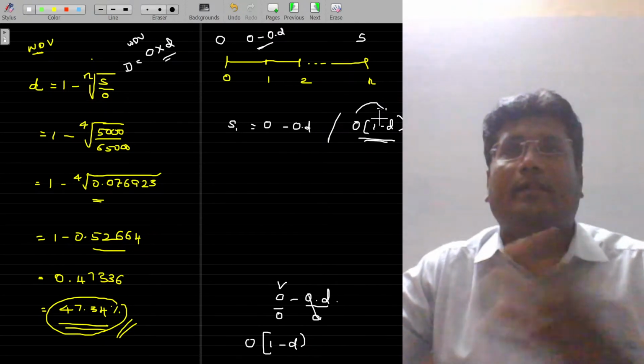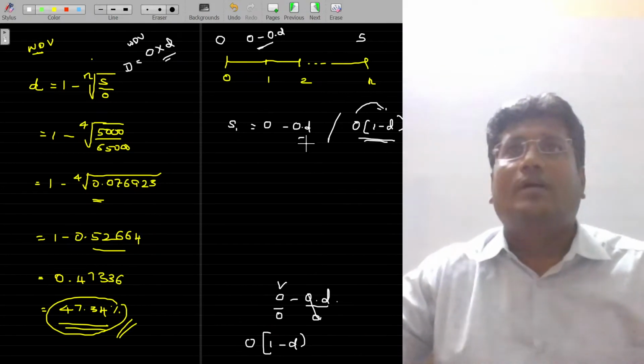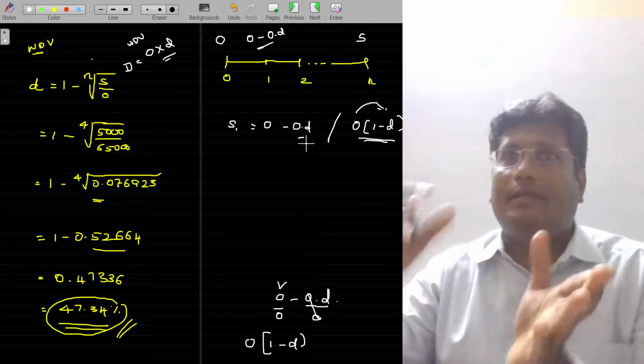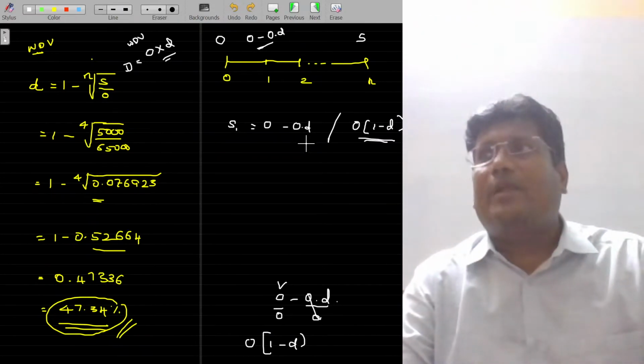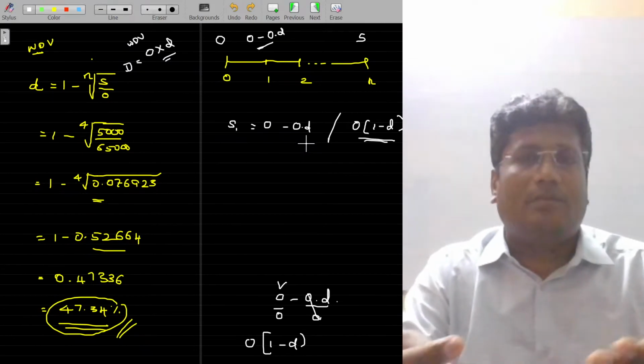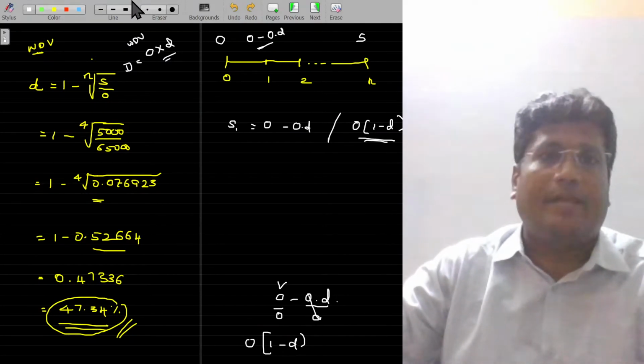Now if you multiply inside, you will get the same answer. O into 1, O. O into D, OD. You will get this one. Either you can go from there to here to there, or there to here also will work. So these are the algebraic expressions. Seems to be confusing, but at least the basics you need to understand. These are the terms that are going to be placed in most of the cases, right?